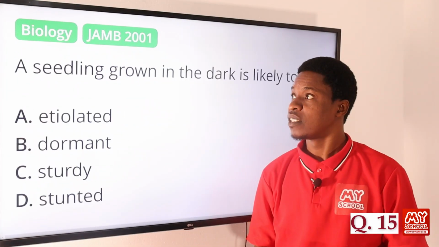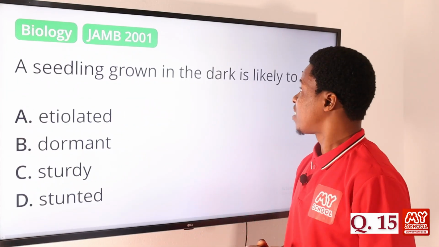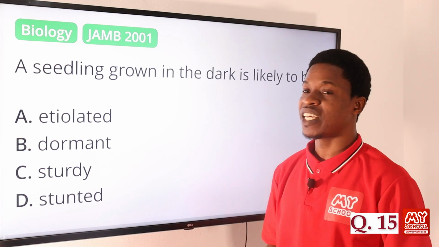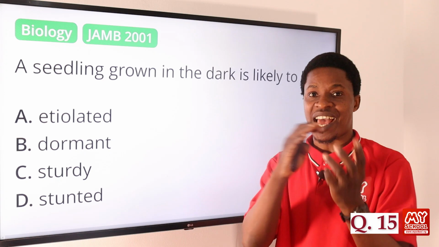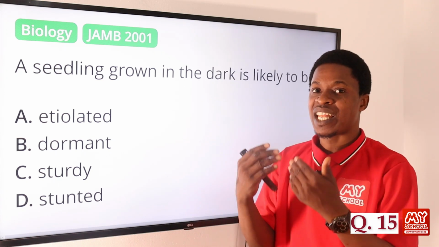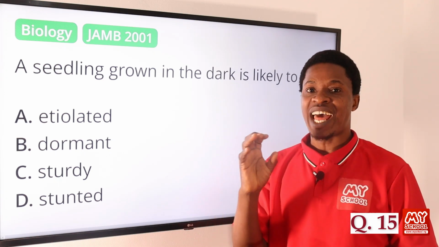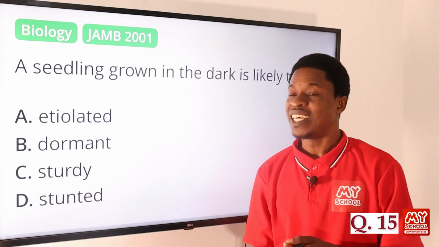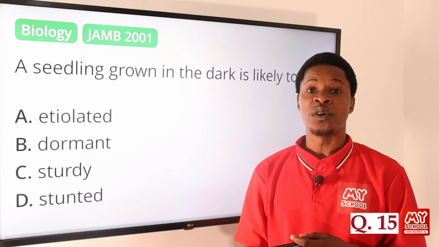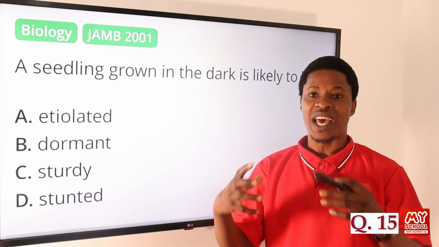Question number 15. A seedling grown in the dark is likely to be what? A seedling grown in the dark. That means it does not have access to light. What is likely to happen to that? Now, don't forget that light is needed for photosynthesis of the plant. Light is also needed for nitrogen.